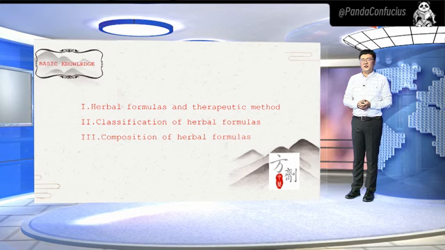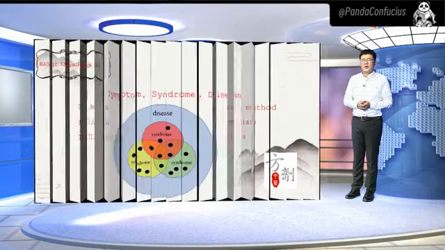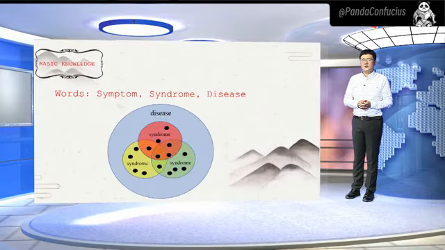Next, I'm going to introduce to you some basic knowledge of herbal formulas. Let's look at the first key point, herbal formulas and their therapeutic methods. Before we learn it, we should sort some words out and figure out the differences between symptom, syndrome, and disease. Look at the paragraph below. The black dots are symptoms. Different syndromes are formed by several same or different symptoms, and all the syndromes form one kind of disease.